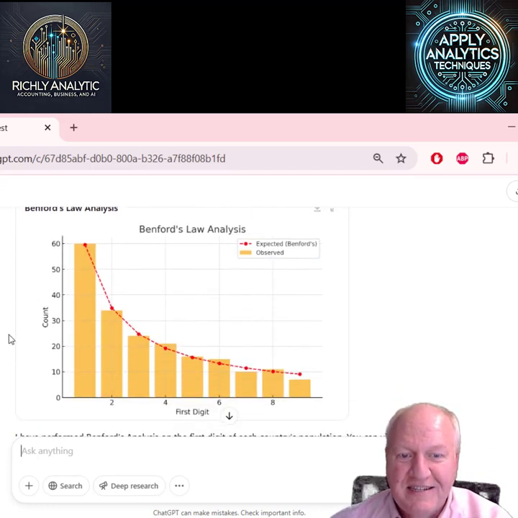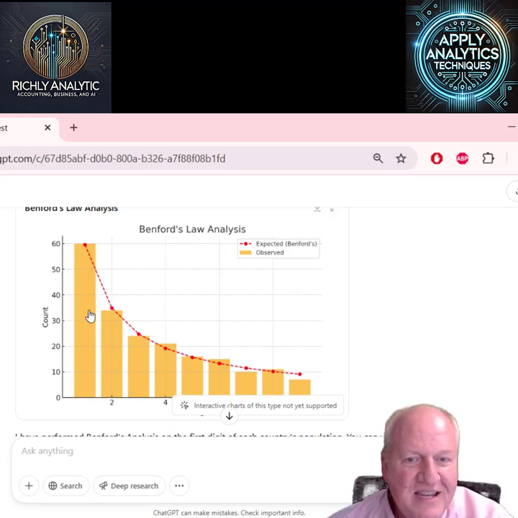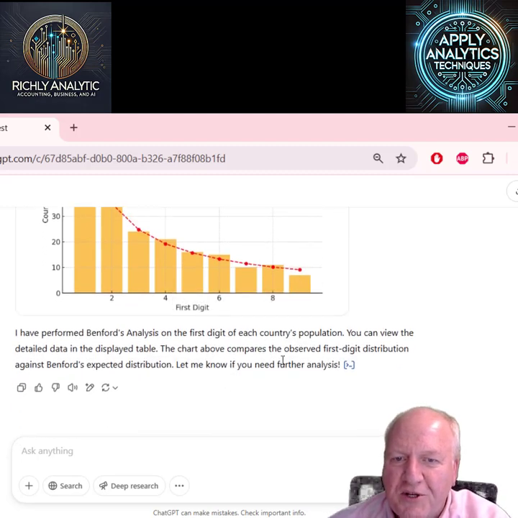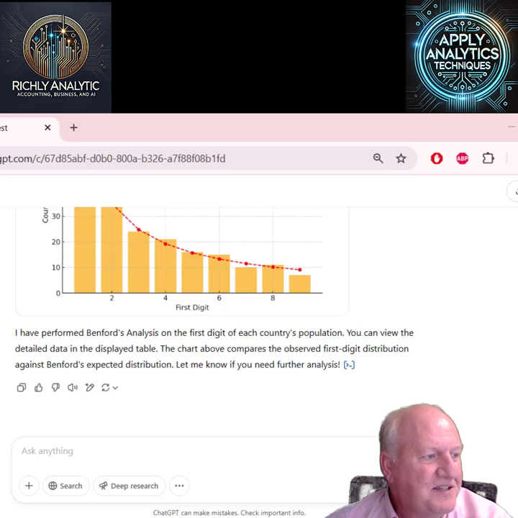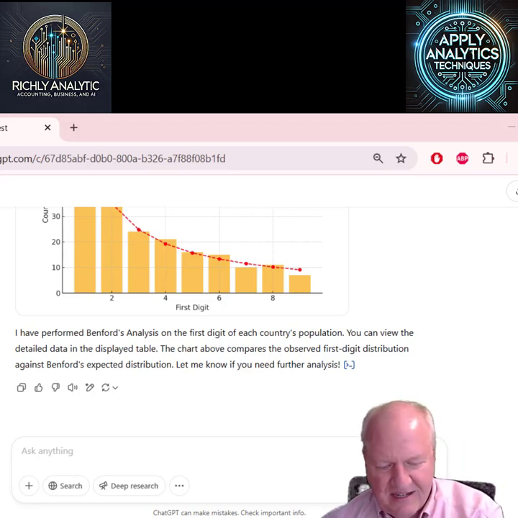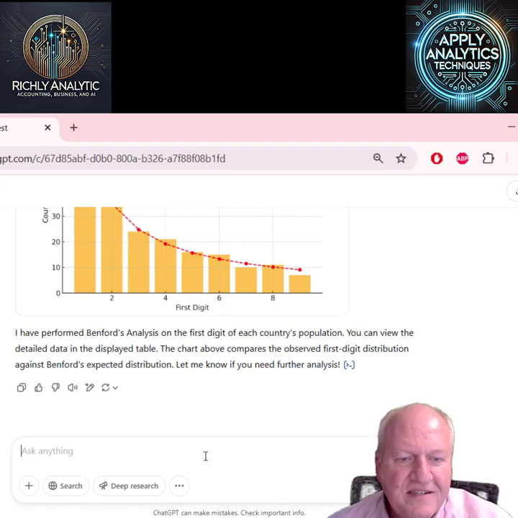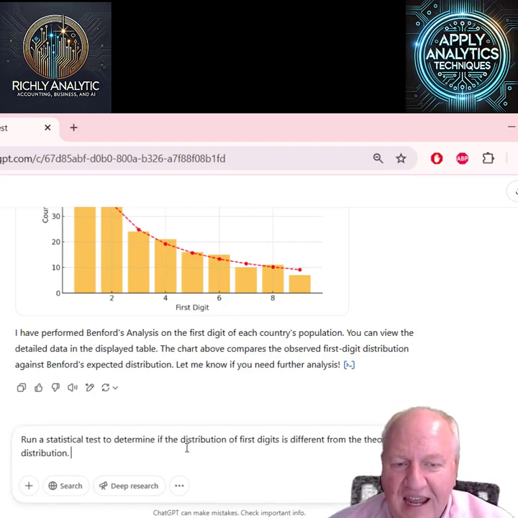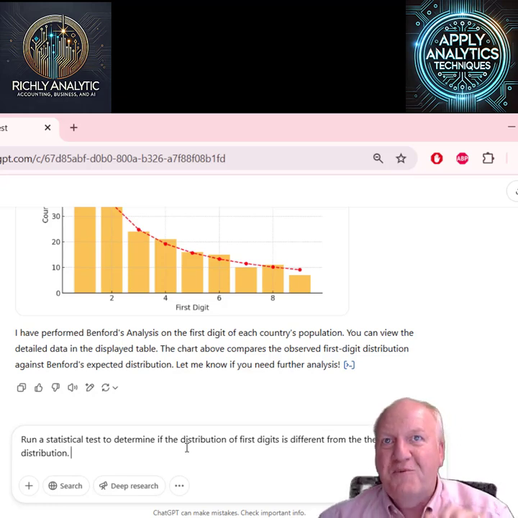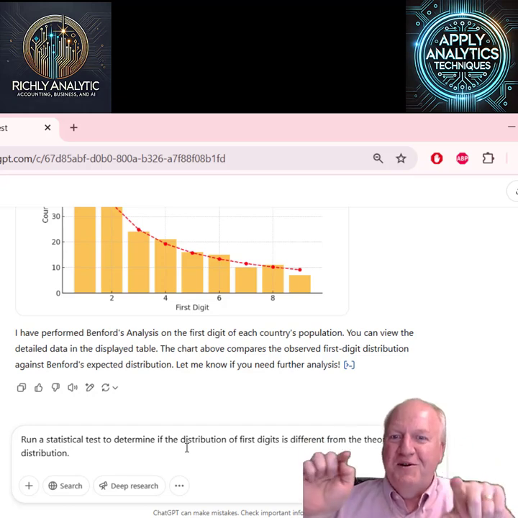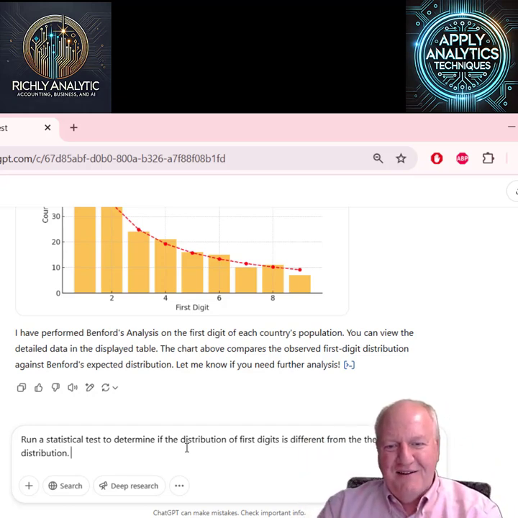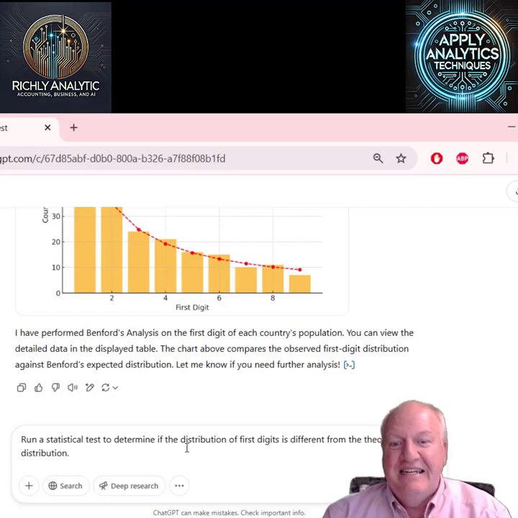We also could ask it to perform a visualization, and you can see the actual, which is observed, versus the expected, and see how close they are. Now there are some minor departures there, but in general it looks pretty good. The next thing we can do is actually run a statistical test, and this is a chi-square test. It essentially says, for all of these, are they different than the distribution? It's not just looking at 1 compared to 1, it's 1 compared to 1, 2 compared to 2, 3 compared to 3, and trying to see if they are statistically different distributions.